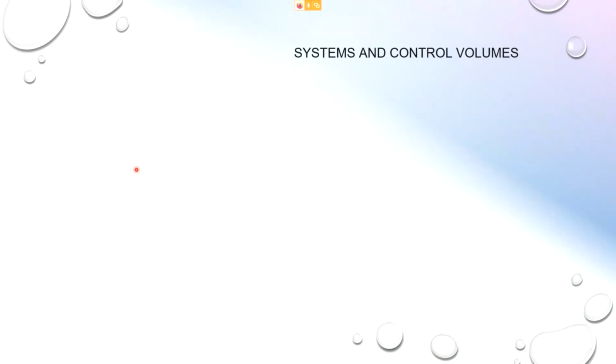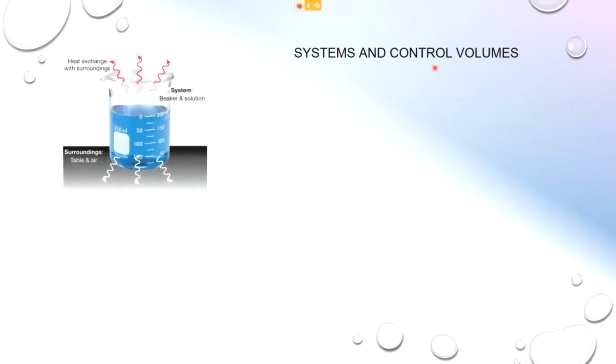Energy interaction, that is where the thermodynamics principles are applied. Now, the next thing is, of course, you have to know what is the system and its surroundings. What is the system, what are the surroundings, and what are the boundaries?